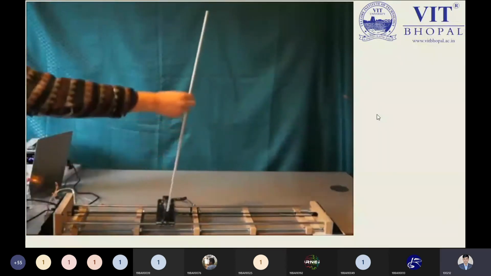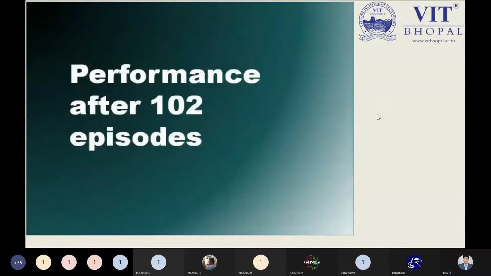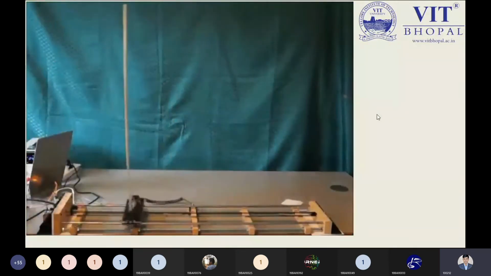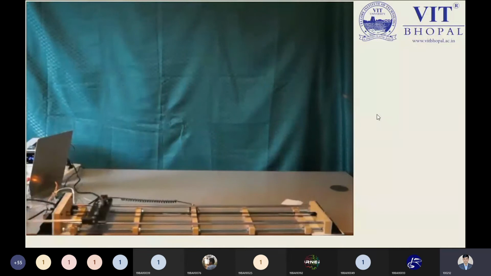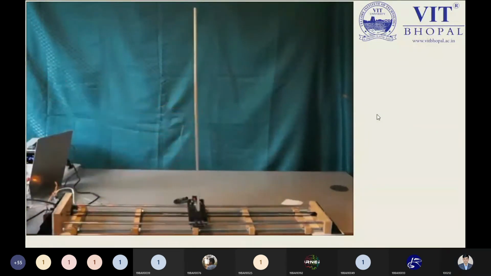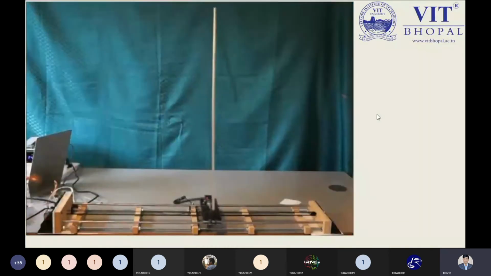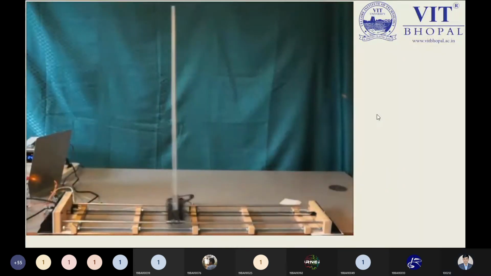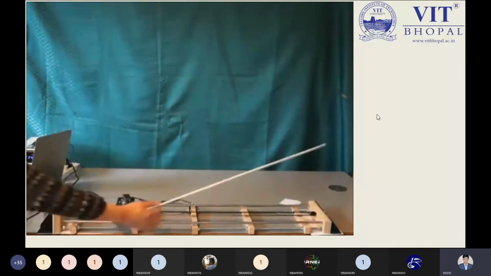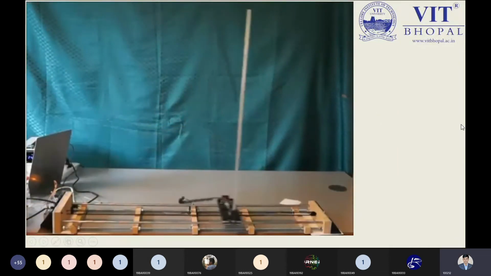Now the video is going on. It is balancing, and suddenly falls down. After 102 episodes or iterations, the device is trying to balance the pole. Again it balances, then goes down again. After 165 episodes or iterations, it is trying to balance.